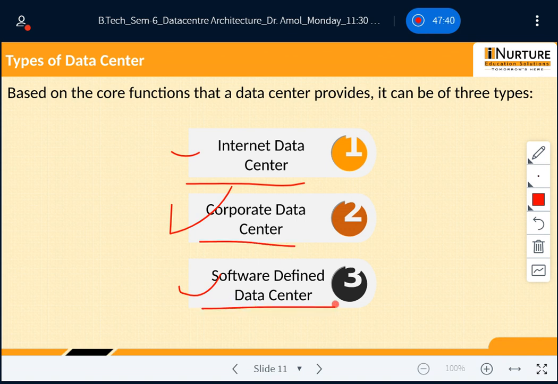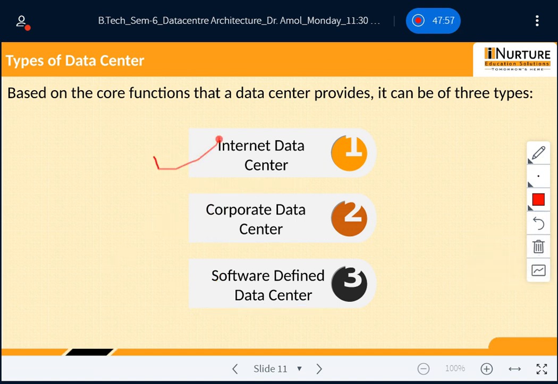So let's talk about every type and every category, so that the concept of this type of data center becomes clear. Now let's start with the internet data center. In very simple terms, an internet data center is a data center connected to the internet and can be accessed from the internet. A very important sentence: a data center connected to the internet and can be accessed from the internet.